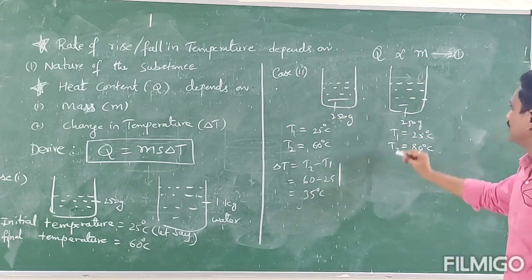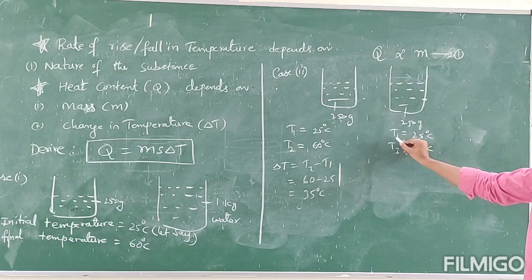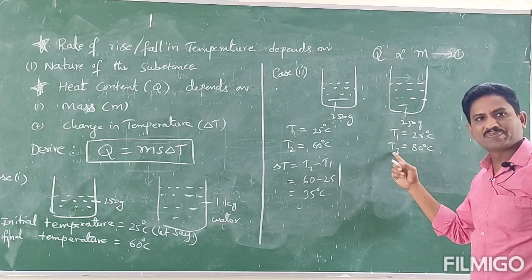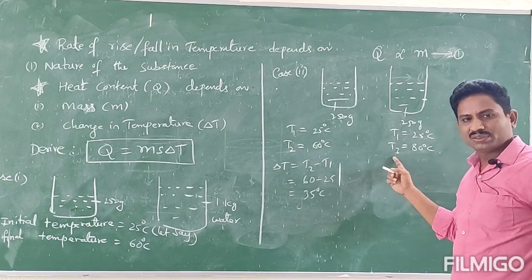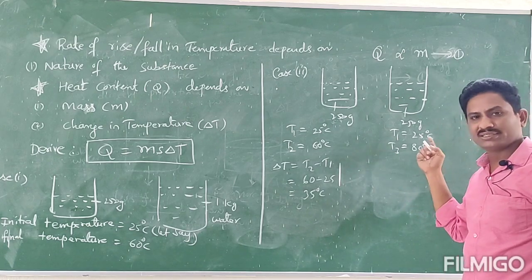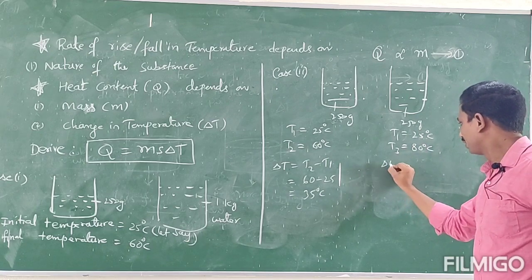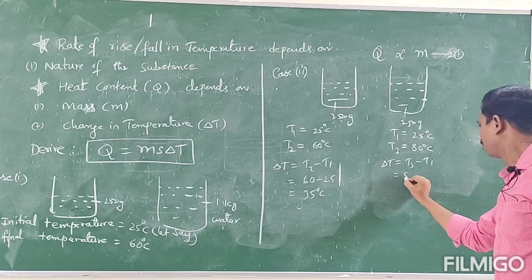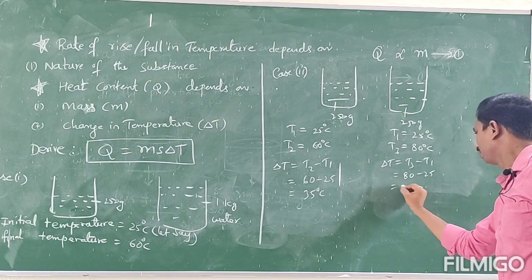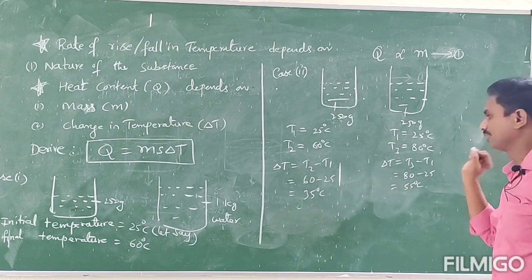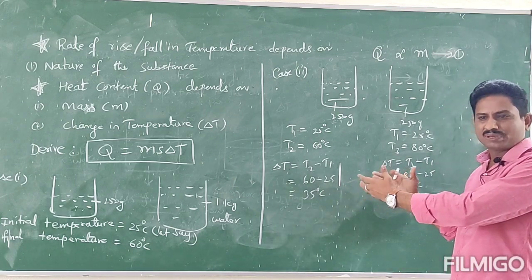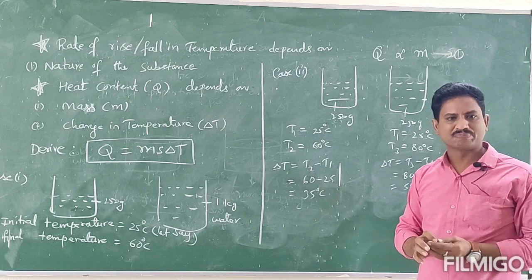Whereas in the second beaker, T1 is equal to 25 degrees centigrade and the final temperature should be 80 degrees centigrade. That means delta T in this case is T3 minus T1, that equals 80 minus 25, that equals 55 degrees centigrade. To raise the temperature of both beakers, we have to supply heat energy.